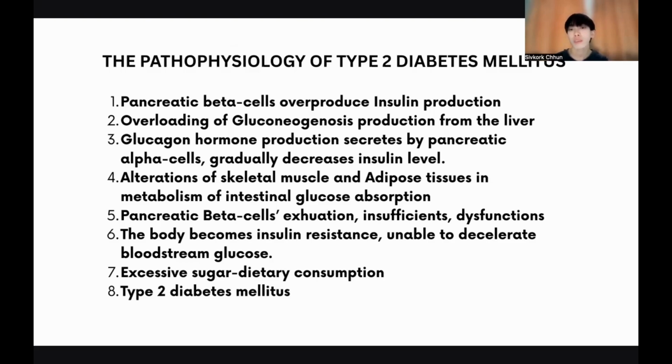With the comorbidity of excessive sugar consumption in the diet, the glucagon hormone of pancreatic alpha cells elevates glucose level, then it decreases insulin production and cannot control or decelerate sugar in the bloodstream anymore, leading to type 2 diabetes development. So this is the pathophysiology, and I created it into dot points in sequence order.